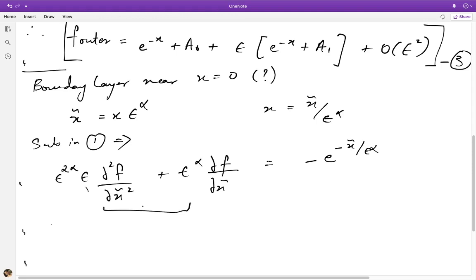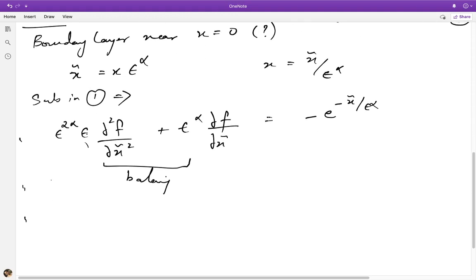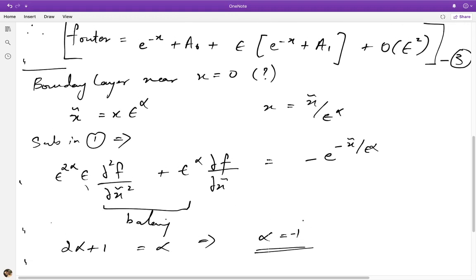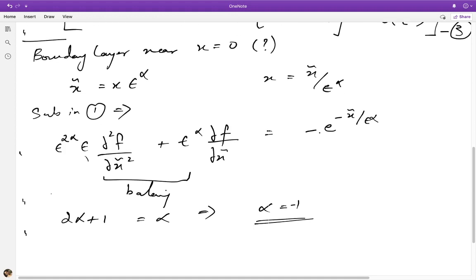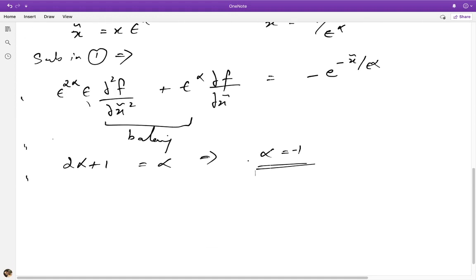So by balancing these two terms, what balancing means is that we expect at leading order that these two terms are going to determine the problem, which means that the powers of epsilon in front of them should be equal. So what this means is that 2 alpha plus 1 must be equal to alpha, which in turn implies that alpha equals minus 1. So we see that this balance gives us a reasonable picture of alpha in the sense that it's a negative value, and one that implies a stretching of the coordinate close to the boundary x equal to 0.